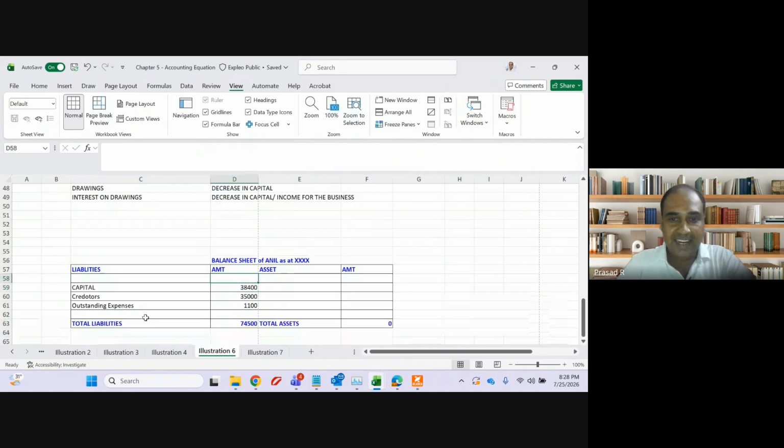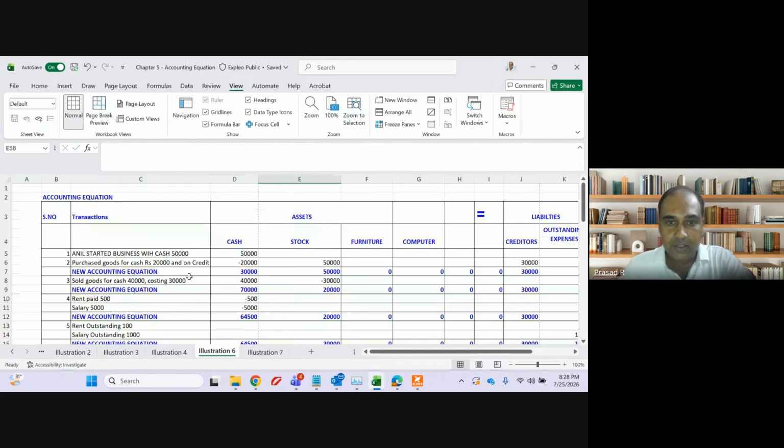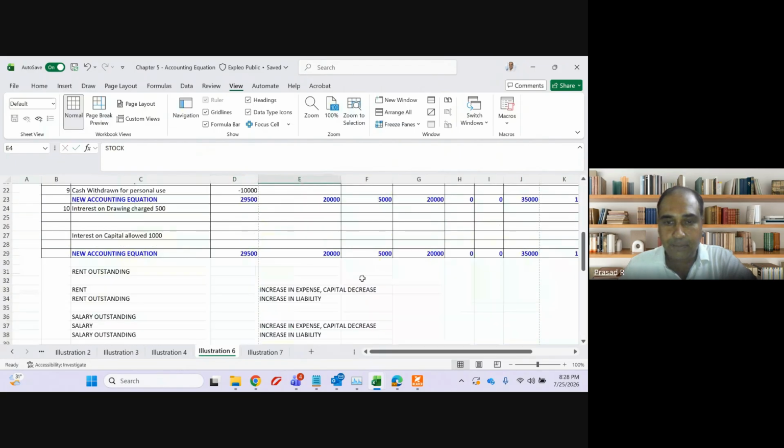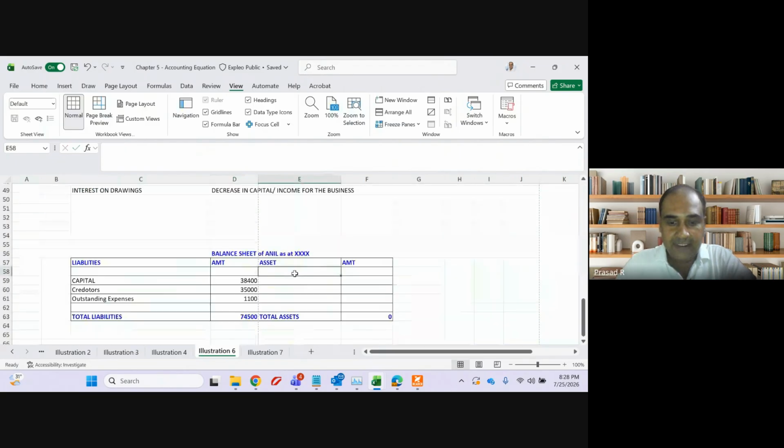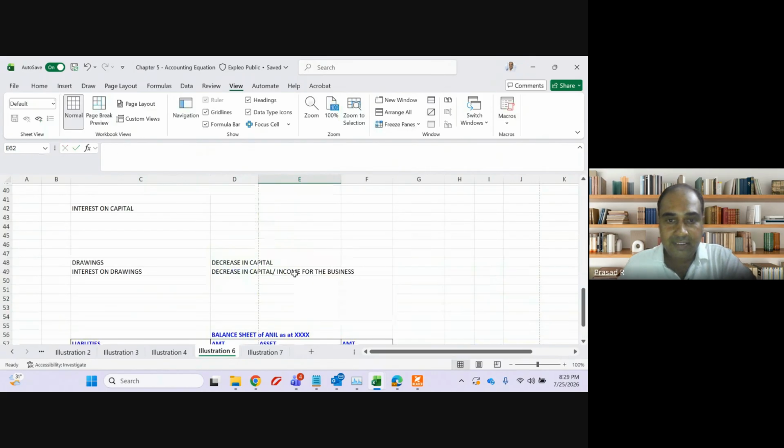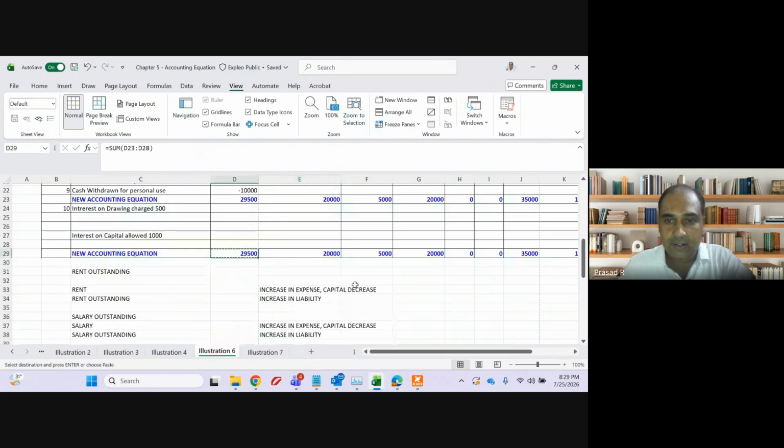74,500. And in asset side, what are the assets I am having? Cash, stock, furniture, and computer. Cash is how much? 29,500.